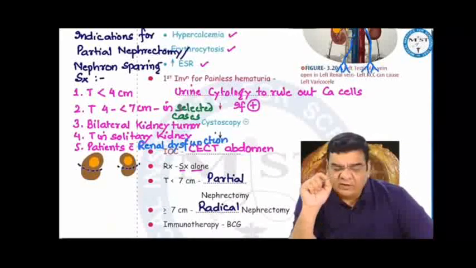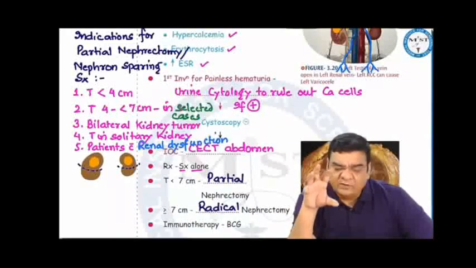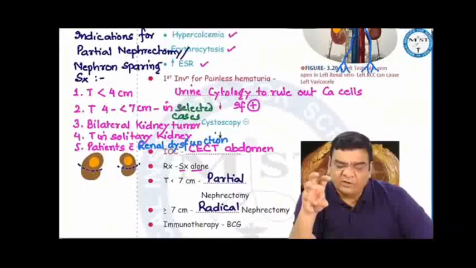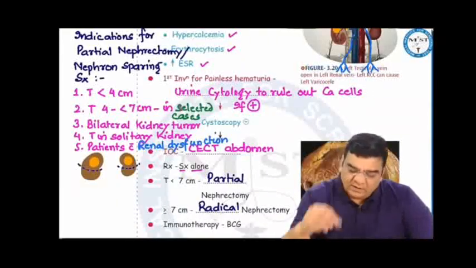However, if it is a bilateral kidney cancer, then also we'll have to do a partial nephrectomy because we have to preserve some nephrons inside the patient. If the patient is having only one functional kidney, then whatever is the tumor size, we try to remove the tumor with a margin, but we also try to preserve some nephrons, so we do a partial nephrectomy. If the patient is having compromised renal function, then also we try to preserve as many nephrons as possible, so we proceed with a partial nephrectomy. However, in other cases, we do a radical nephrectomy.